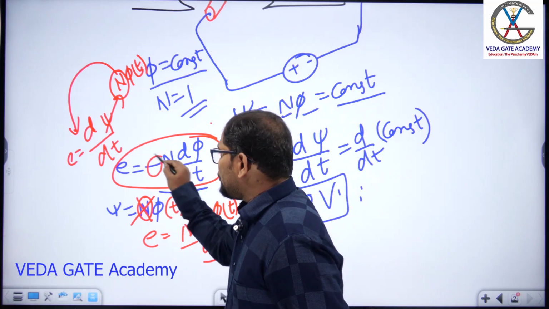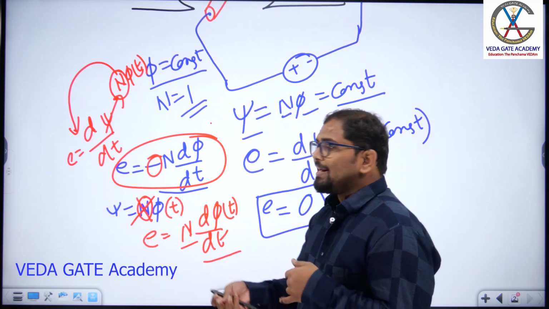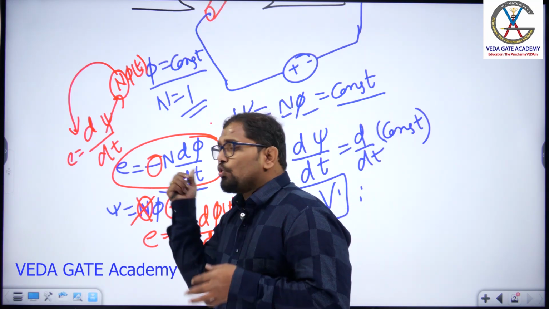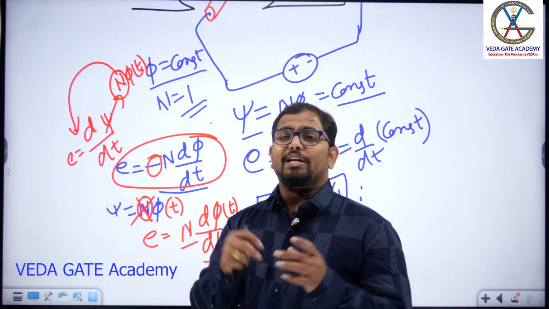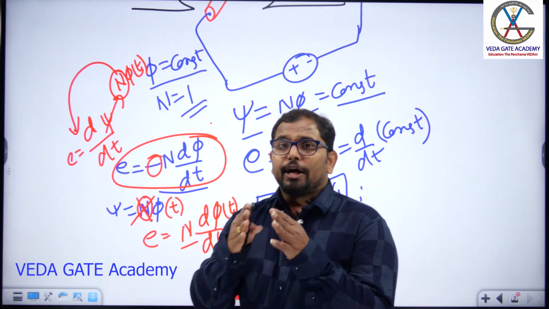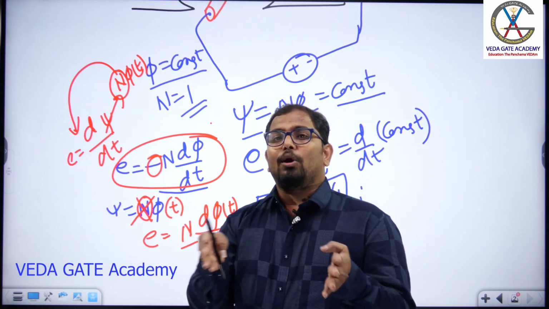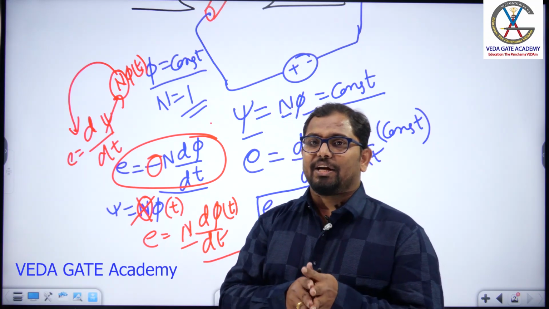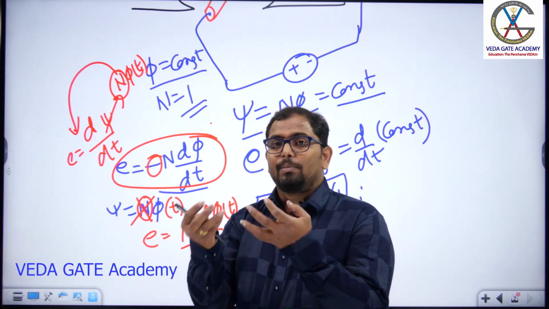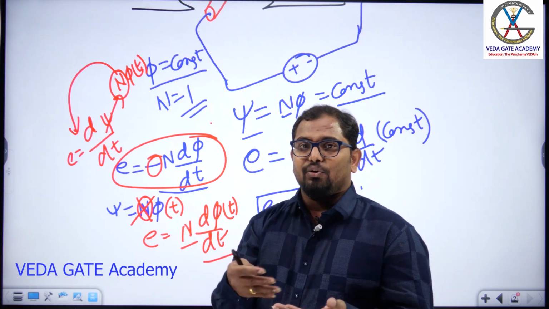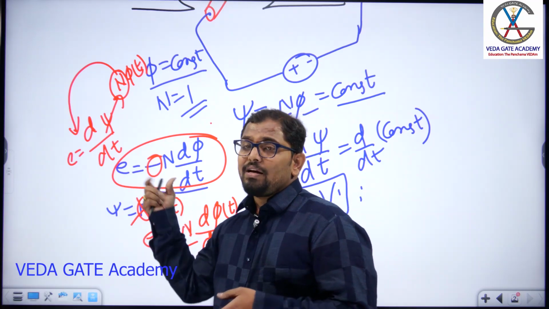And again, this negative symbol of the induced EMF was defined by a scientist called Lenz. This is used to get the direction of the induced EMF, but we should not call it the direction for induced EMF. Why? Because induced EMF will have a polarity, isn't it? It doesn't have any direction. But the meaning of that statement is that because of the induced EMF, some current will flow in the other circuit. That current direction we calculate by using this equation.